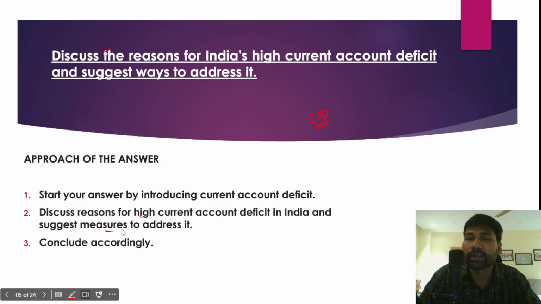First write the reasons for high current account deficit, and in the next part suggest ways that could reduce the current account deficit of India, and write about the need to boost exports. When we boost exports, the current account deficit could be reduced, and this reduction will make India's economy more and more competitive over a period of time. You should emphasize all those things in the conclusion of the answer.